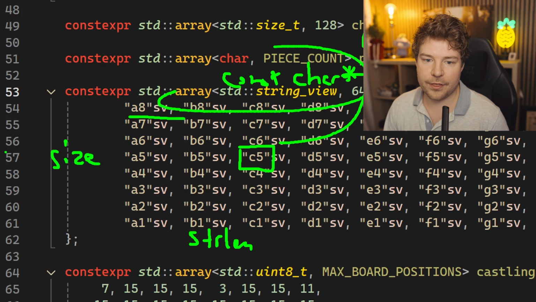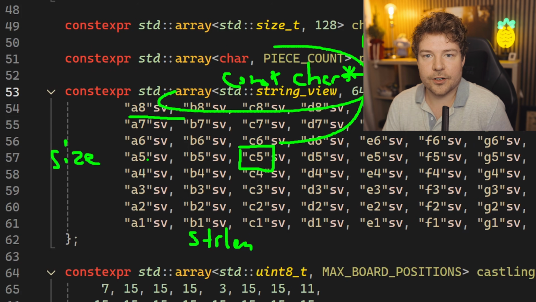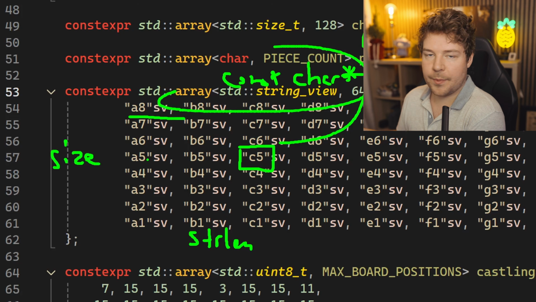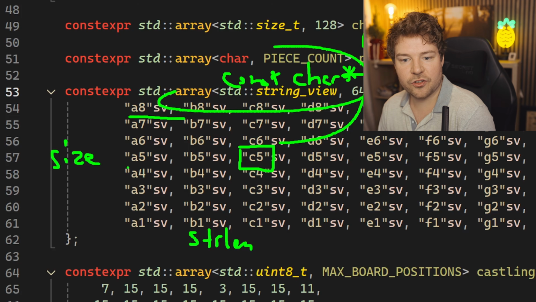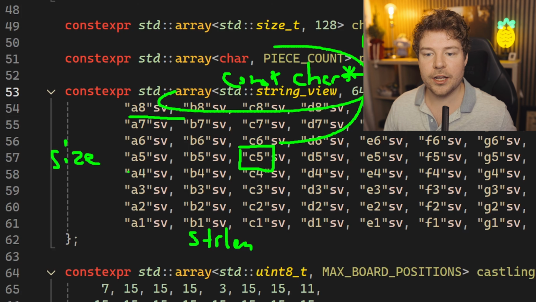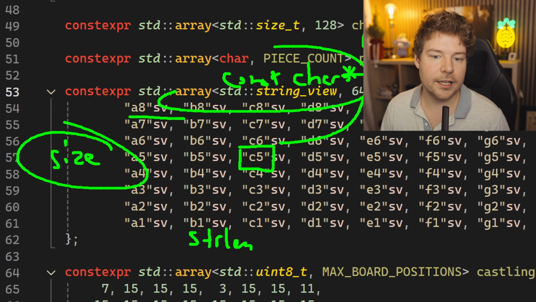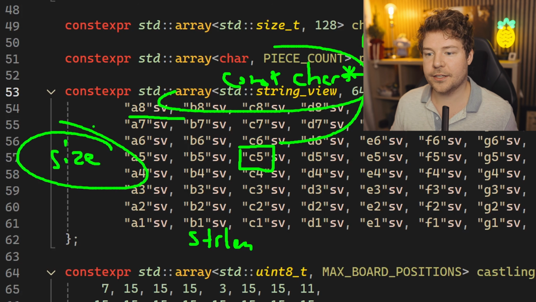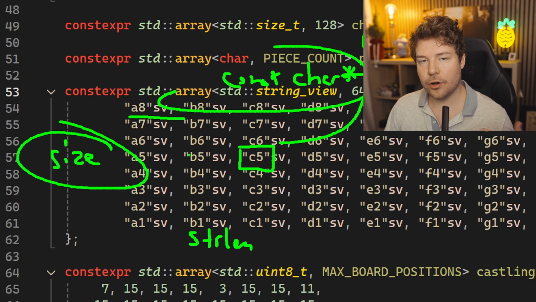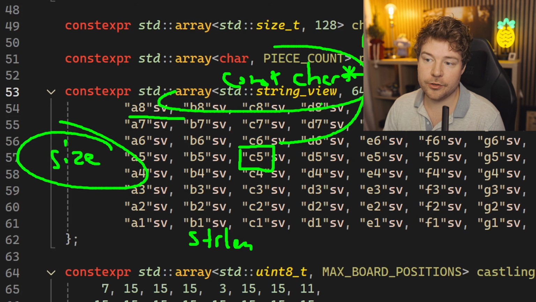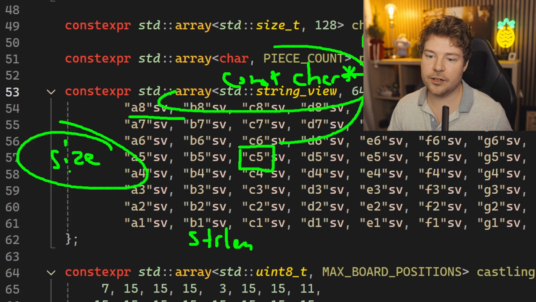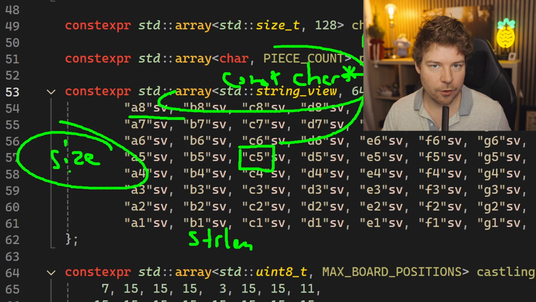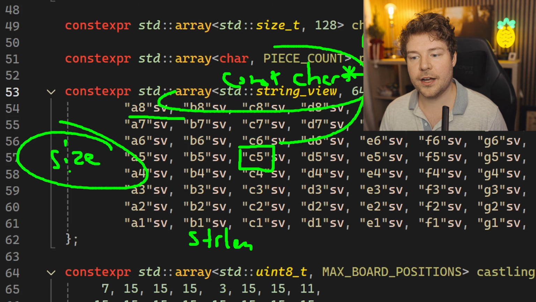So it's just got that, and it's non-owning, meaning that it doesn't own the memory, it doesn't even allow you to manipulate the string. It's just a view into an existing string, whether that be a dynamically allocated string that you can modify, or a string literal like this that's stored in that read-only memory. It's just a view into a string, but critically it has that size variable that allows you to actually be like, okay, well, how long is this in case I need to render it on the screen or something. So ultimately, that's why I would prefer to use string view over const char pointer, just because it doesn't really have a performance penalty for us, but it does provide us with more information.